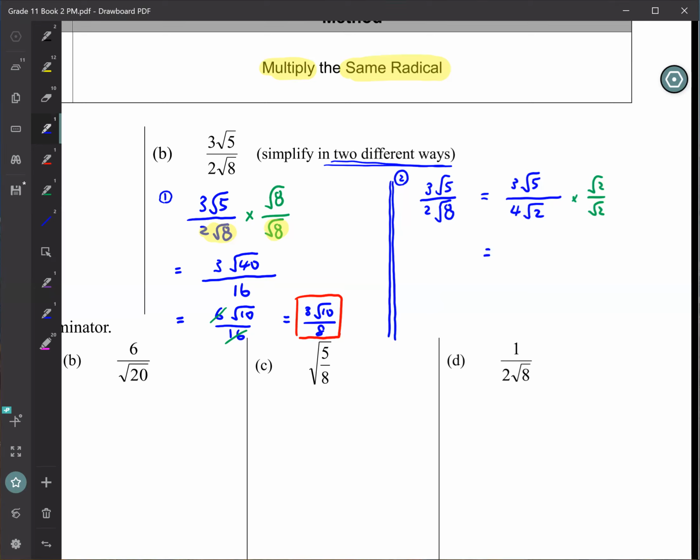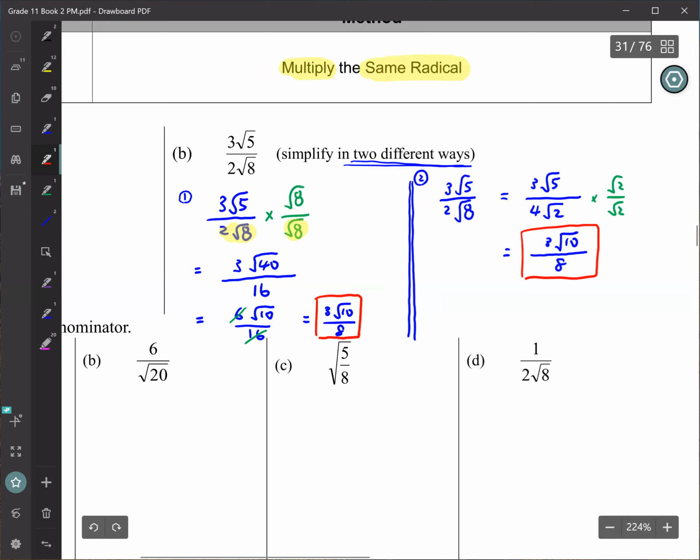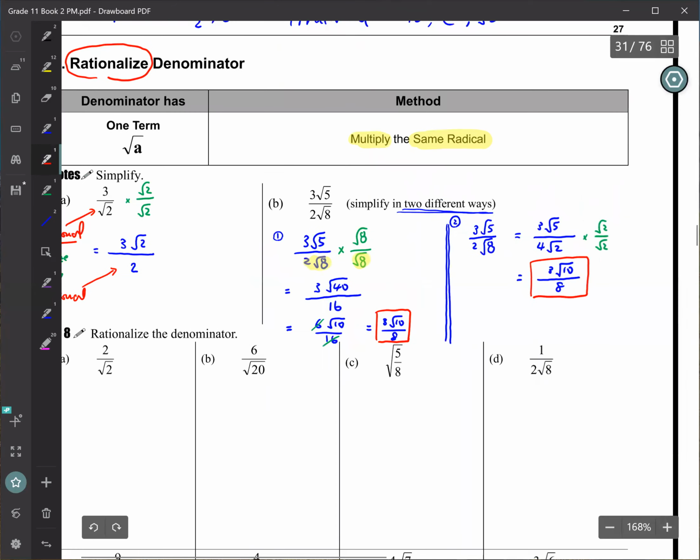Evan, what do you get in the numerator? You get 3 square root 10. And the denominator? 8. So you see, we get straight to the final answer already. You see how much work we have saved. So remember, if you are simplifying the radical, rationalize, and if there's anything you can take out, you take it out first. Don't take it out at the end.